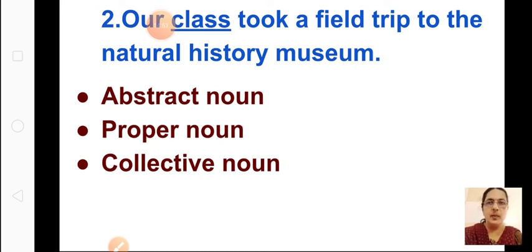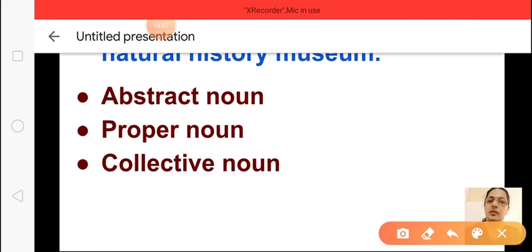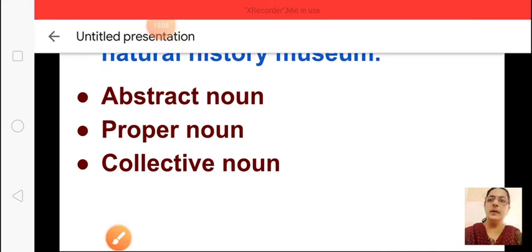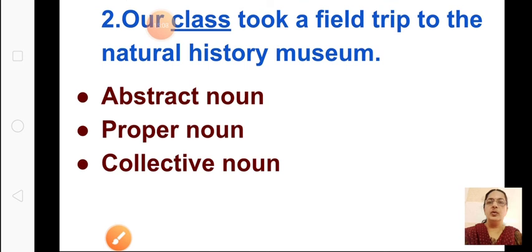No. Is it proper noun? No. That means class comes under collective noun. So you will click on collective noun. Understood how to do? So you will just see the options properly. Don't be in a hurry to complete your paper. Just look at your questions properly, read the options properly, and then click the correct option only.